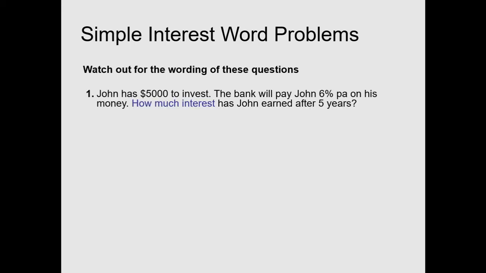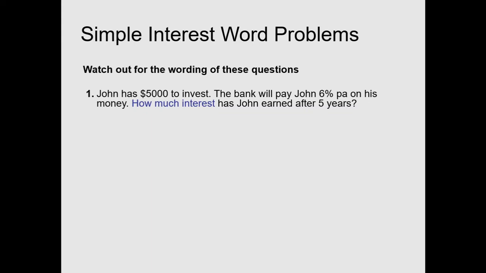Next, let's have a look at some more simple interest word problems this time. Watch out for the wording of these questions. Read them carefully. First, John has 5,000 to invest. The bank will pay John 6% interest on his money, and that's an awesome interest rate, by the way. How much interest can John earn after 5 years? How much interest? Now that's there in a different color.